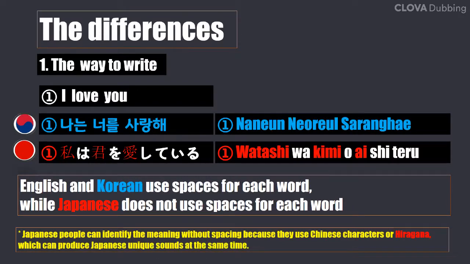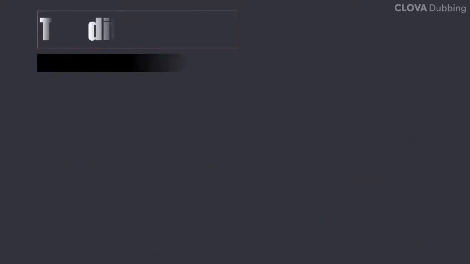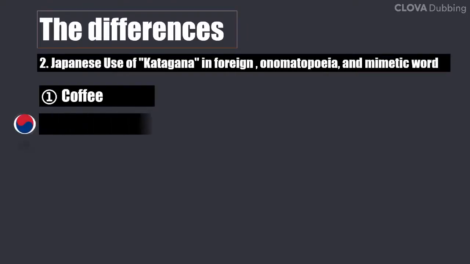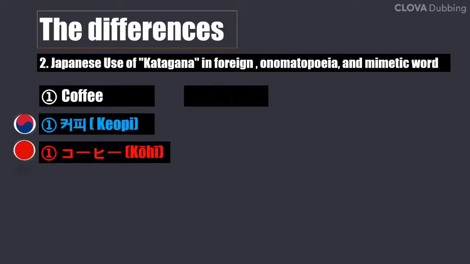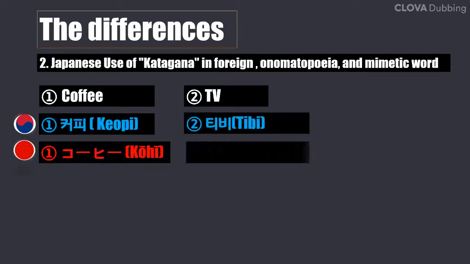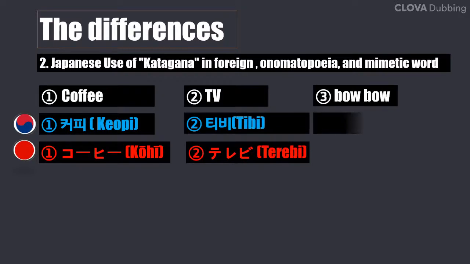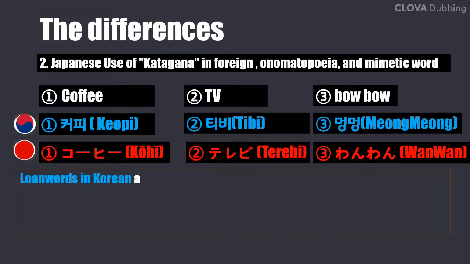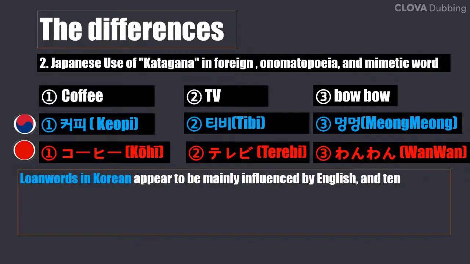The second difference is also caused by the characteristics of Japanese. Hiragana or katakana, you must memorize 50 notes. When you learn Japanese: coffee, 커피, コーヒー; TV, TV, テレビ; 멍멍, ワンワン. Loanwords in Korean appear to be mainly influenced by English and tend to be faithful to the original sound.